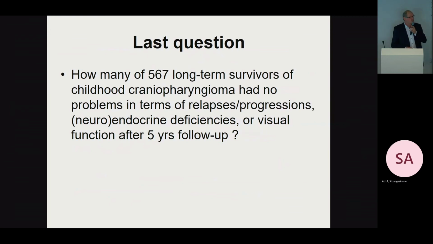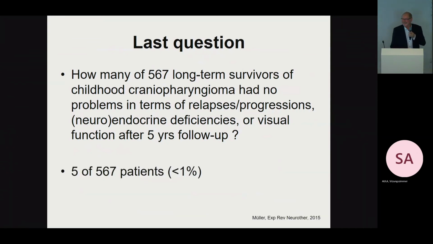Last question to you all. How many of 567 long-term survivors of childhood craniopharyngioma had no problems in terms of relapses, progressions, neuroendocrine deficiencies, or visual function after 5 years follow-up in our registry? In your registry? How many? 10%? 5 patients. Oh, you know the paper. 5 patients, below 1%.